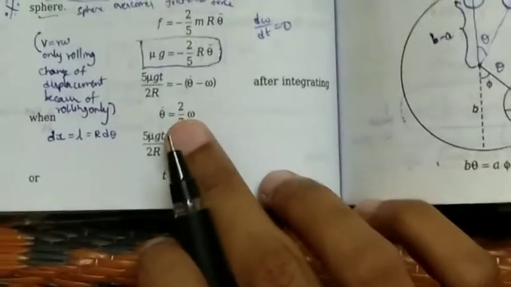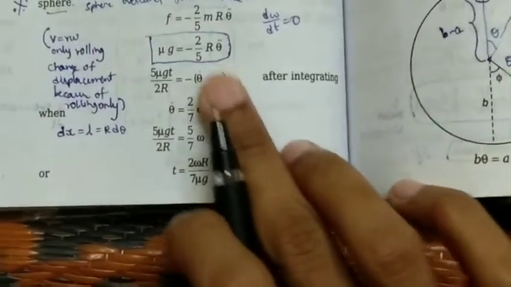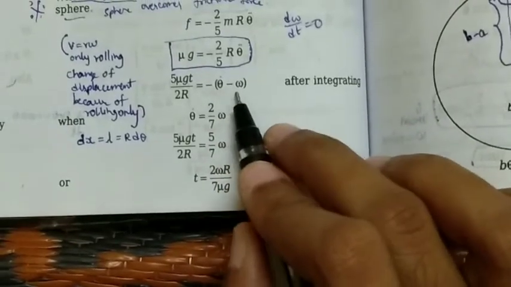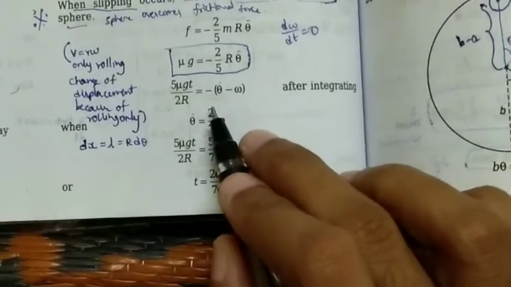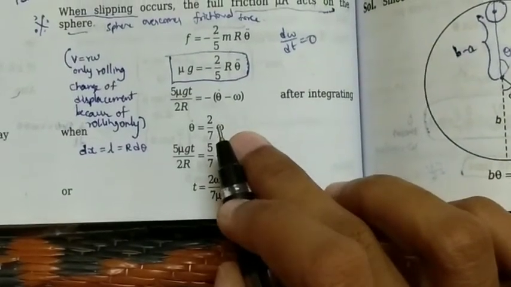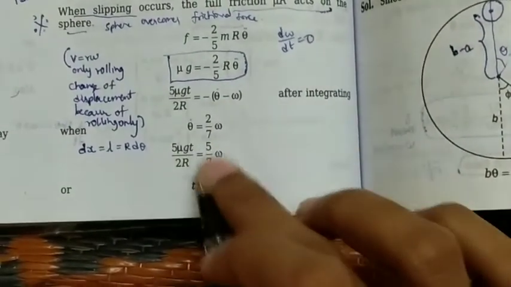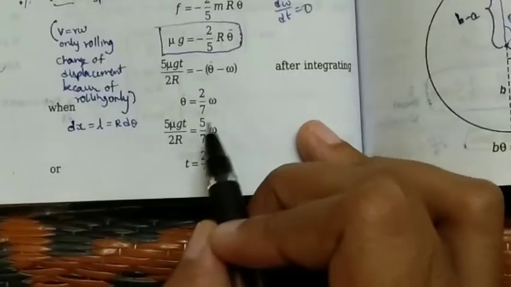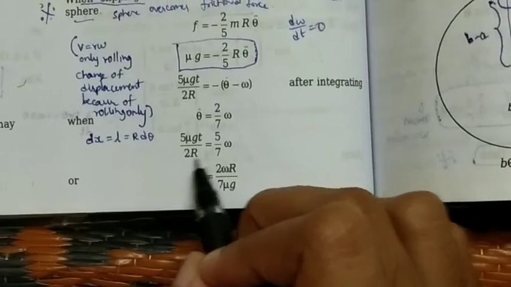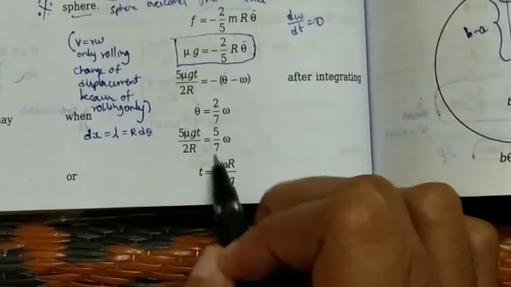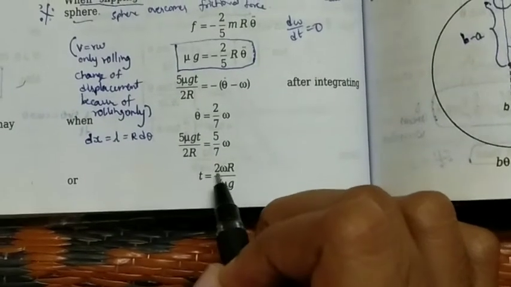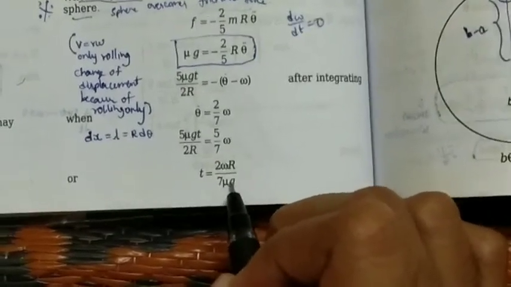So if we substitute this angular velocity in this equation, 2 by 7 omega minus omega, you will get 2 by 7 minus 7 by 7, that is minus 5 by 7, minus into minus, so 5 by 7 you will be having. Here 5 would get cancelled, and finally sending this 2 to that side, you get 2 omega r by 7 mu g. So t is 2 omega r by 7 mu g.